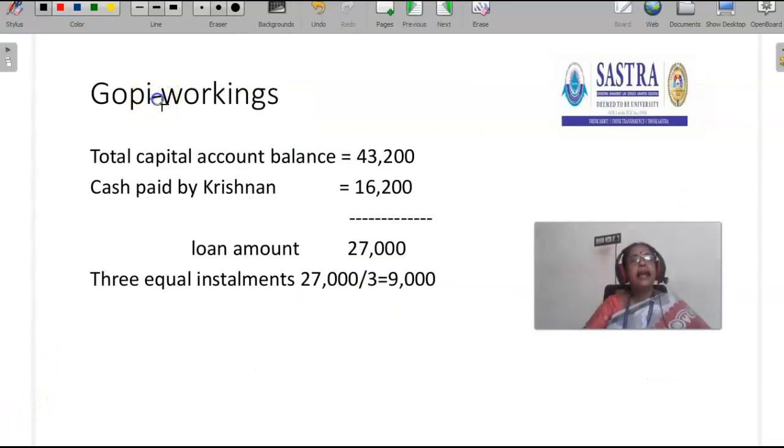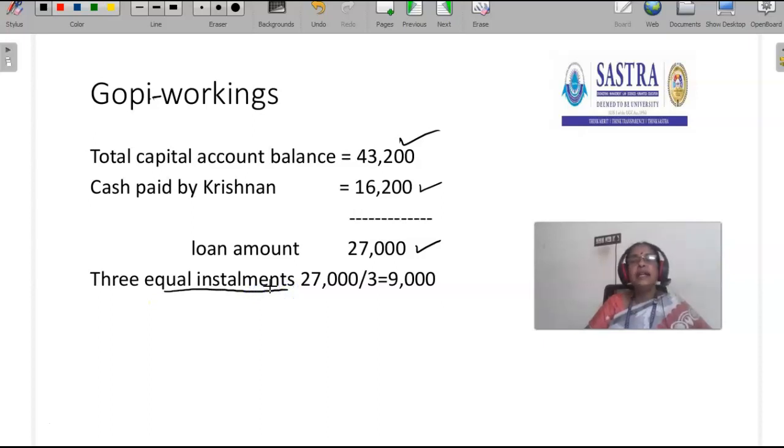This is the installment amount calculation, to find out the installment amount. Total capital balance is 43,200. Out of that 43,200, cash paid by Krishnan: Krishnan paid immediately 16,200. He settled 16,200 to Gopi. So the balance remaining amount is 27,000, and the partnership firm agrees to